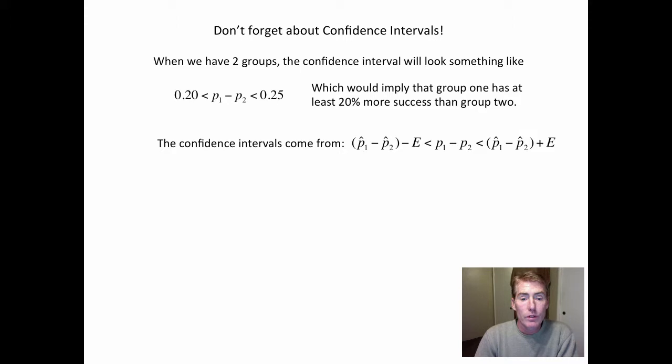All right, here's the formula for the confidence interval. What you do is say, what's the difference between the two groups? And then there's got to be error. So subtract the error on this side, add the error on this side, and that is the confidence interval. And what's the formula for error? Here we go. It looks very similar to that z formula we did a minute ago, except instead of these being a p bar, it's p hat and q hat. And remember that q's always come from 1 minus the p. Or you can use the calculator, which is what I'm going to do.